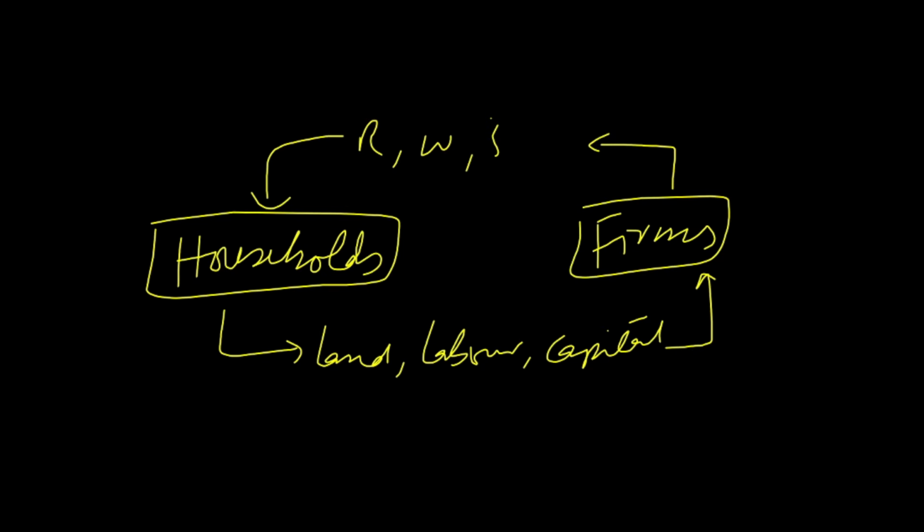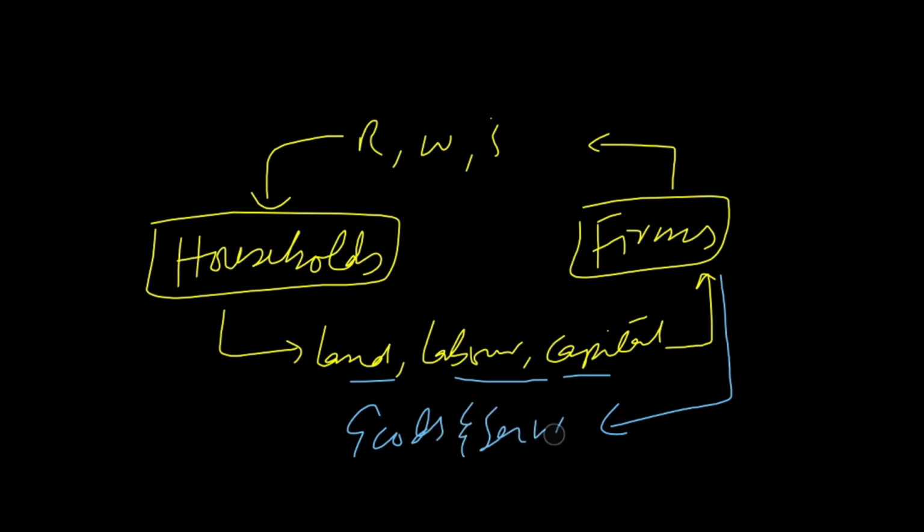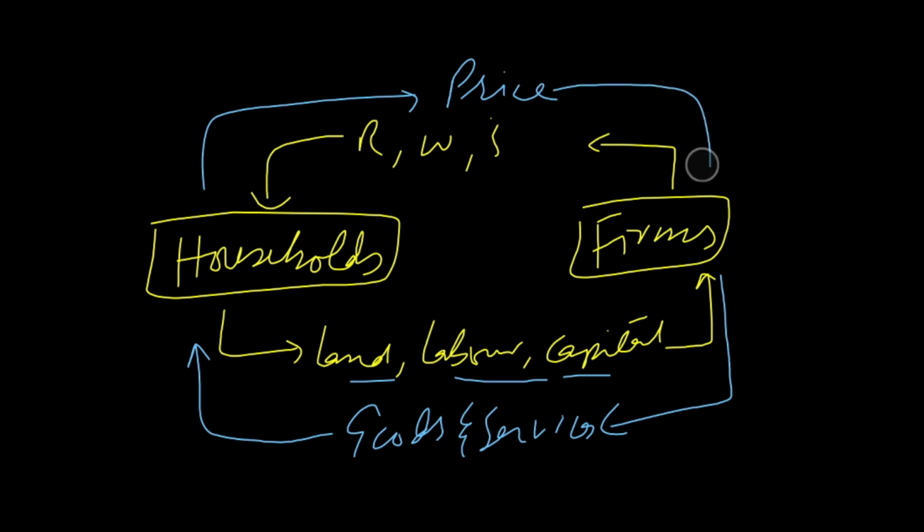Now, firms will use these factors of production, land, labor, and capital, to produce goods and services. And these goods and services will be sold to the households. Households will buy these goods and services, and they will pay the price of these goods and services to the firms, and again money will flow back to the firms. So this is the way income flows between households and firms in two-sector economy. And there is no leakage or injection into the circular flow of economy.